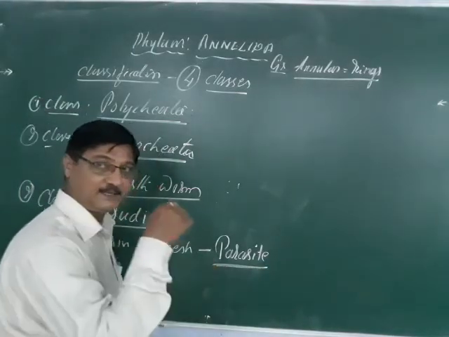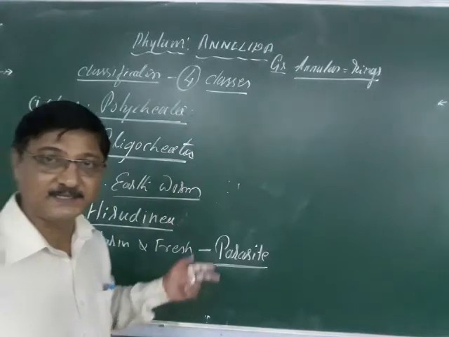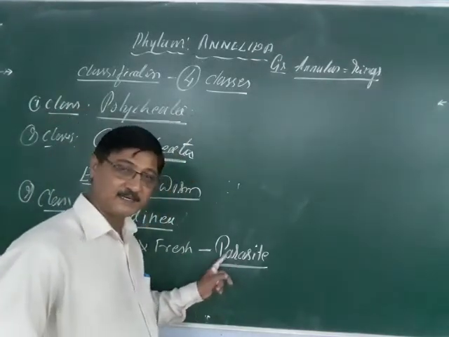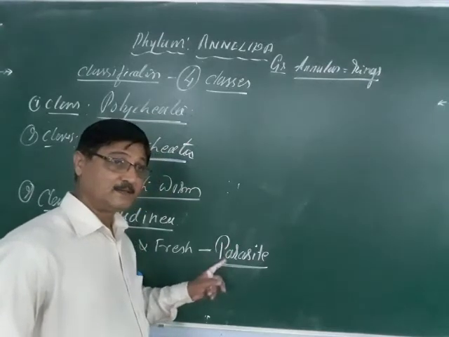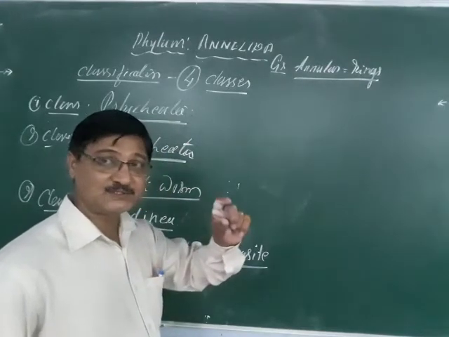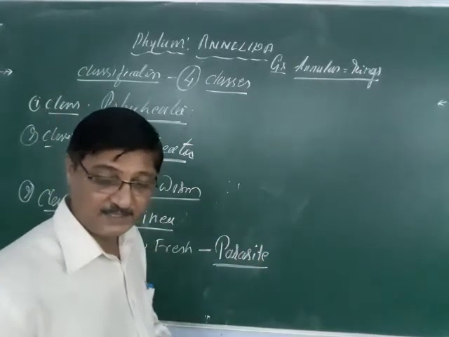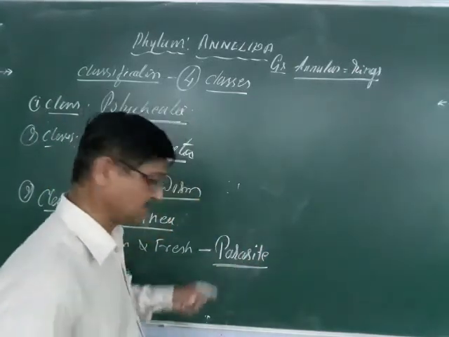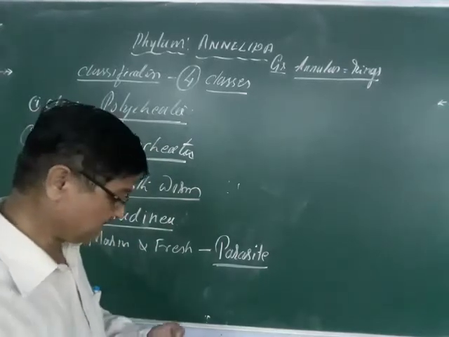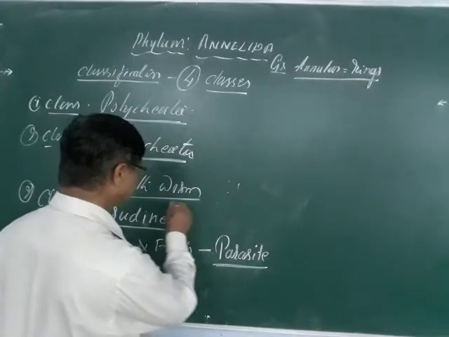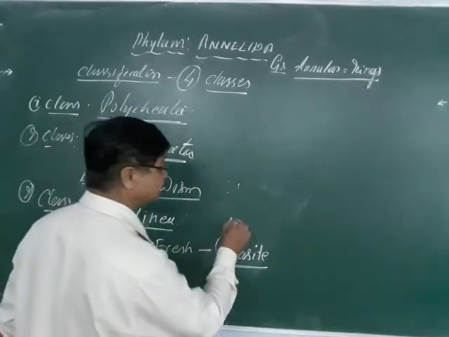If they are inside the body, they are internal; if they are outside the body, external. But from outside the body, it shows a short-term parasitic form. So they are also called ectoparasites, or temporary parasites, and they are blood sucking animals. So these are sanguivorous.